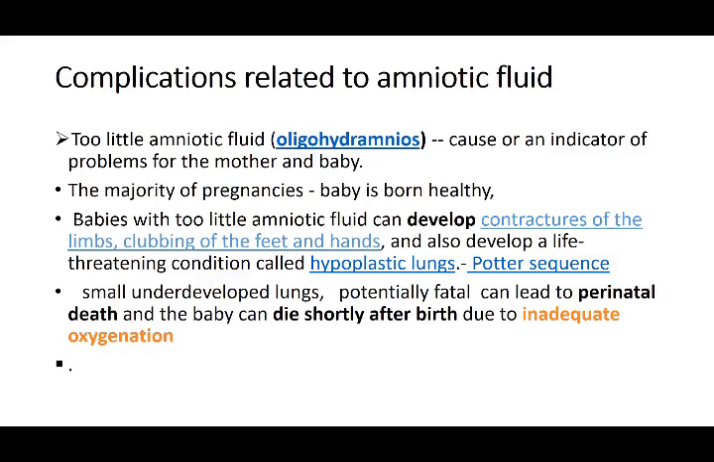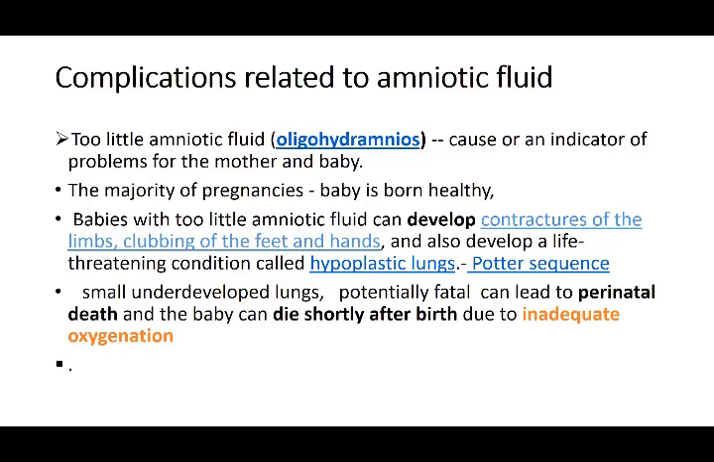In the majority of pregnancies, they say, the baby is born healthy, but maybe the cells are lost and the skin becomes dry, because the amniotic fluid comes in direct contact with the baby's cells, which are being protected by the vernix caseosa. But when there is an increase or decrease, all those factors can be affected. Babies with too little amniotic fluid can develop contractures of the limbs, clubbing of the feet and hands, and also a life-threatening condition called hypoplastic lungs, because of the formation of the respiratory pathway.